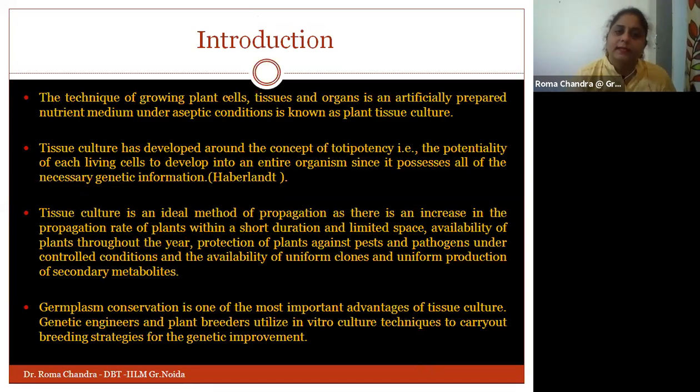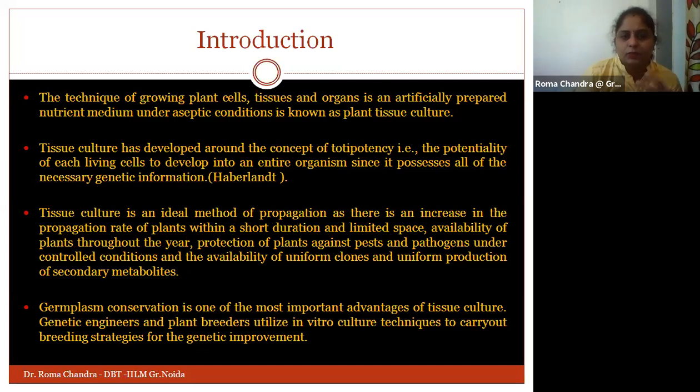It is the technique of growing plant cells, tissues or organs in an artificially prepared nutrient media. The environment which we are giving the cells, tissues or organs is an artificially prepared environment, and we are trying to produce a plant under aseptic, sterile conditions, and that is the plant tissue culture process. So we are using either a cell, a tissue, or preparing cells, tissues or organs with the help of small parts of the plant.